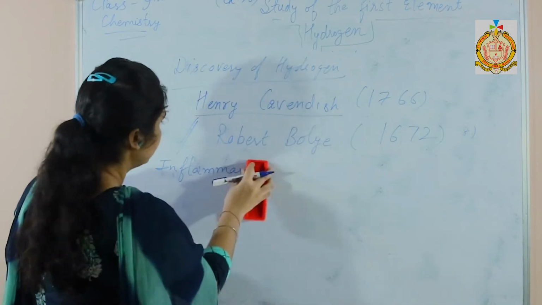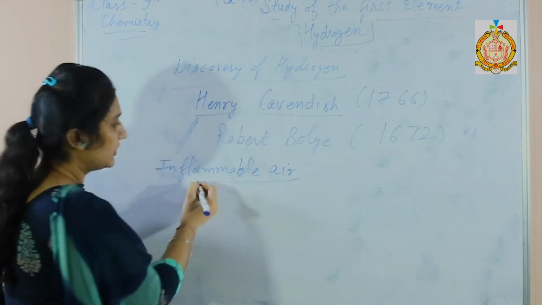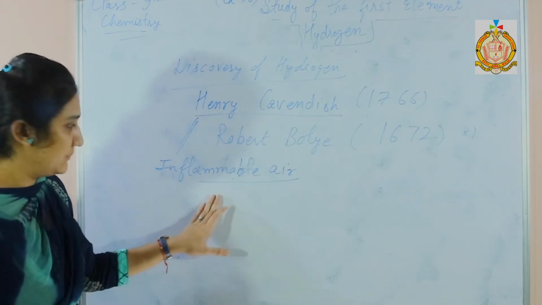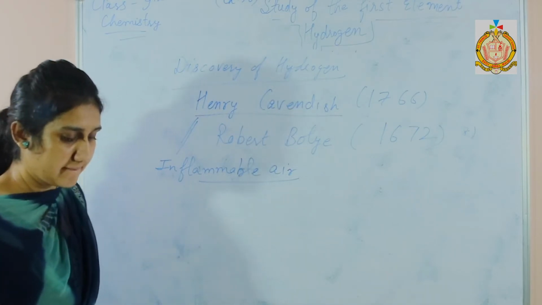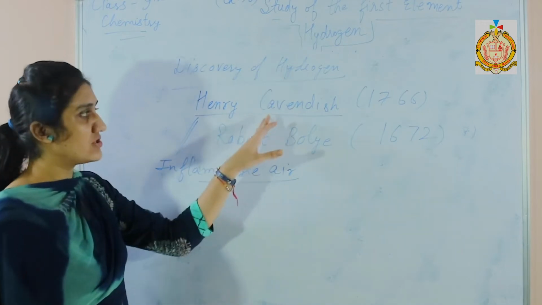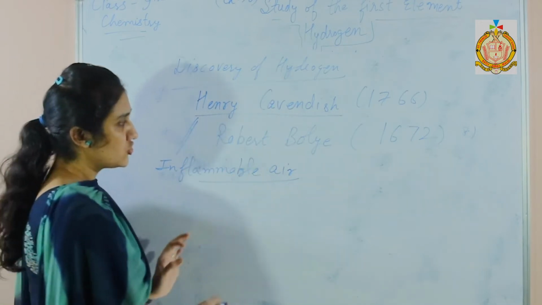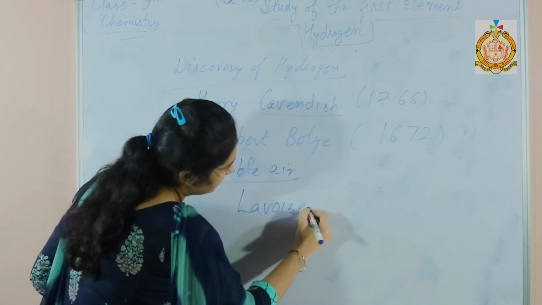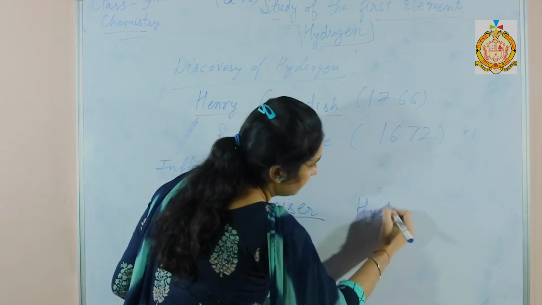Inflammable air. Inflammable air means air which catches fire. And as hydrogen combines with oxygen and forms water vapors, Lavoisier gave the name hydrogen.